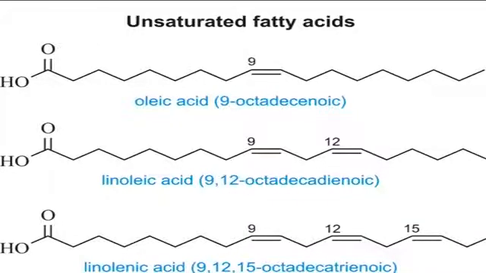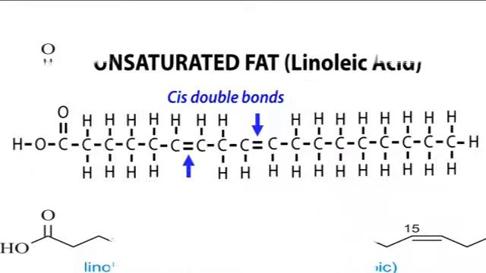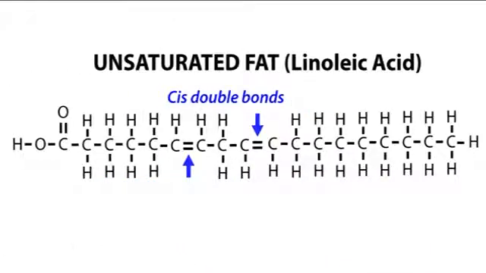The second example is unsaturated fatty acids. If some of the hydrogen atoms are missing and have been replaced by a double bond between carbon atoms, the fatty acid is said to be unsaturated.